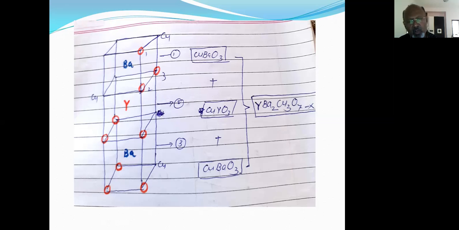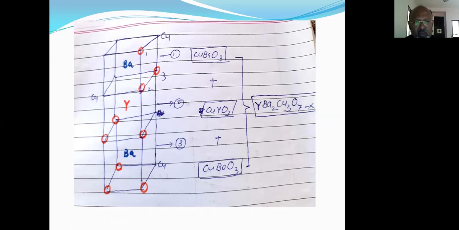So this is a structure which closely resembles the perovskite structure, where three cubes are placed one above the other. If we see cube number 1, it has copper at the corner, barium at the body center, and three corners occupied by oxygen atoms. So the composition of the first cube is CuBaO3.